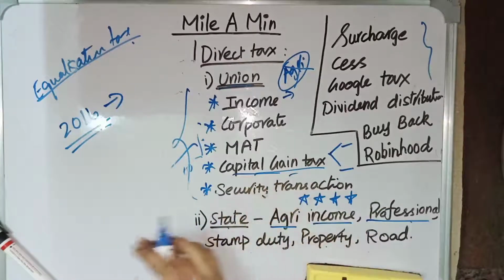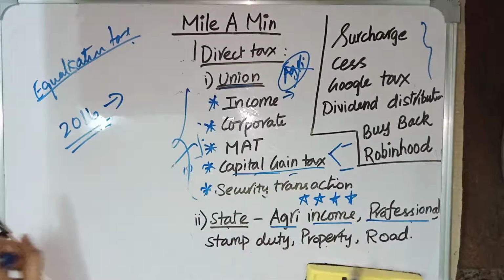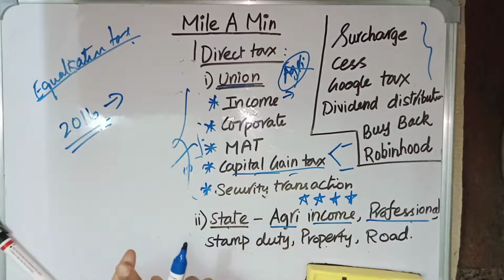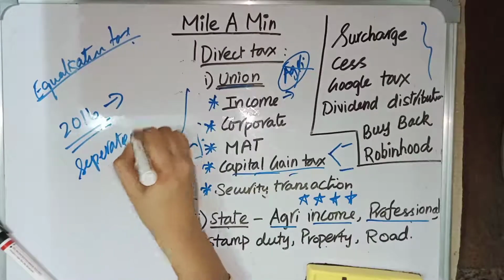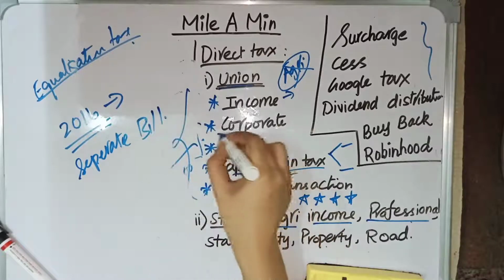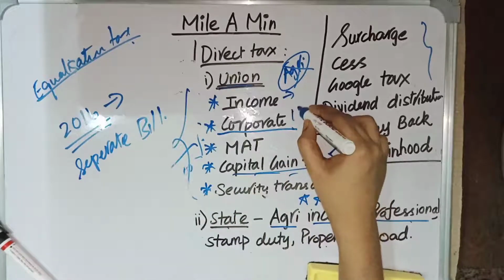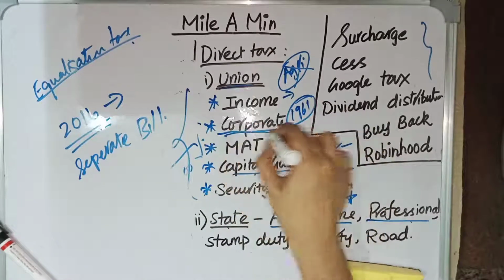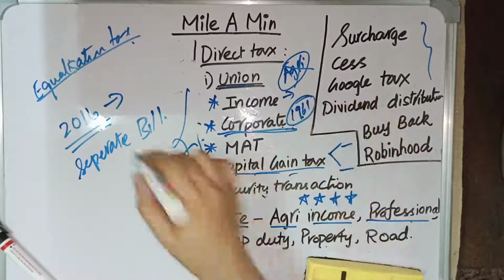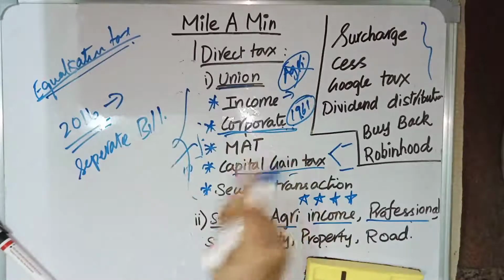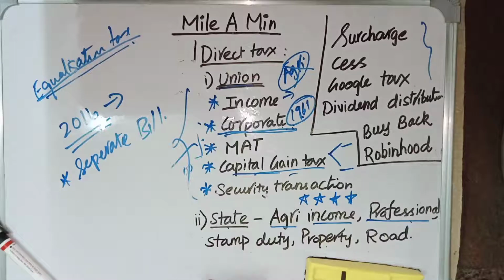This equalization tax does not come under income tax. It is neither income tax nor corporate tax. For this, a separate bill was passed, which is an important point. Corporate tax comes under the Income Tax Act 1961, and as I have already said, corporate tax is also an income tax. Whereas this equalization tax is not an income tax or a corporate tax, and a separate bill was passed to introduce it.